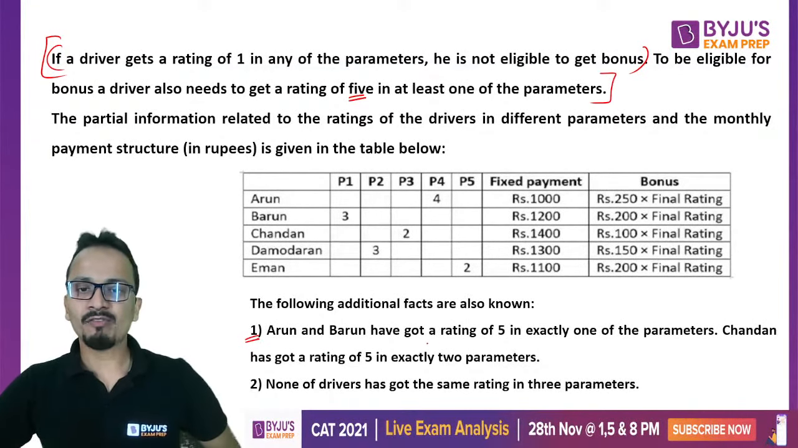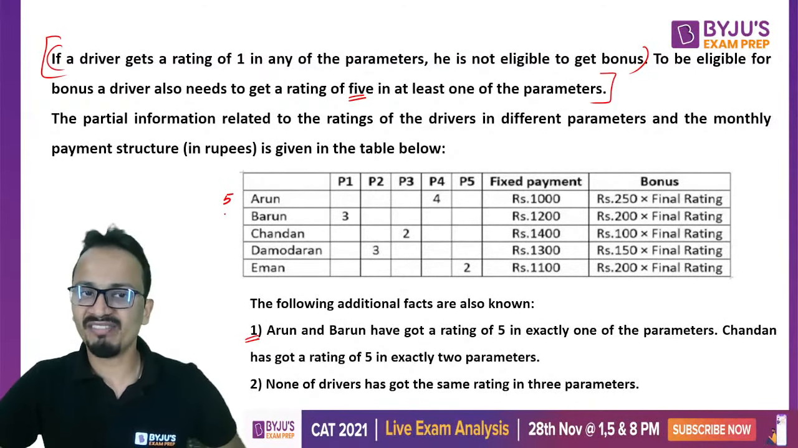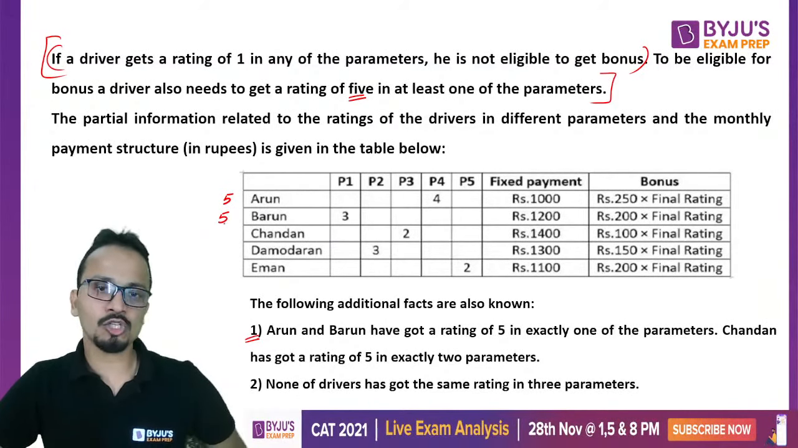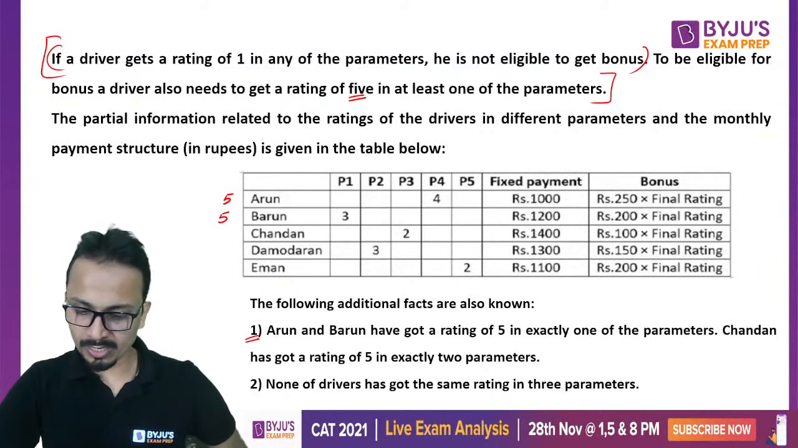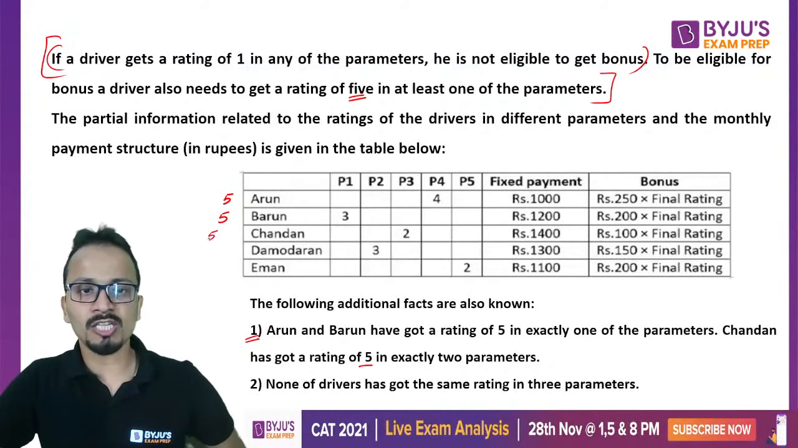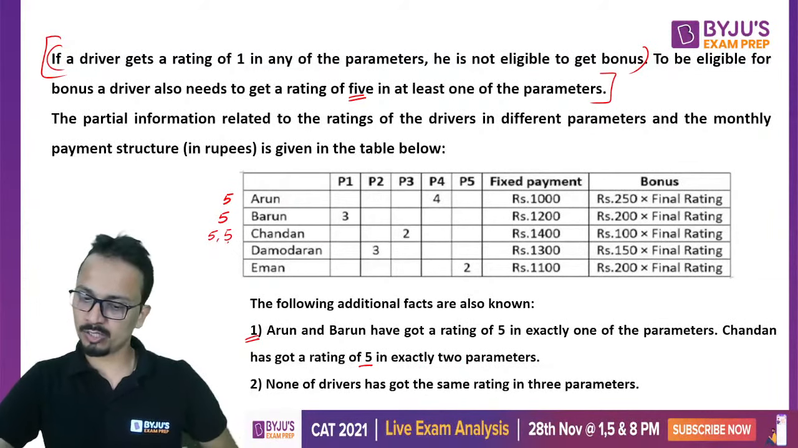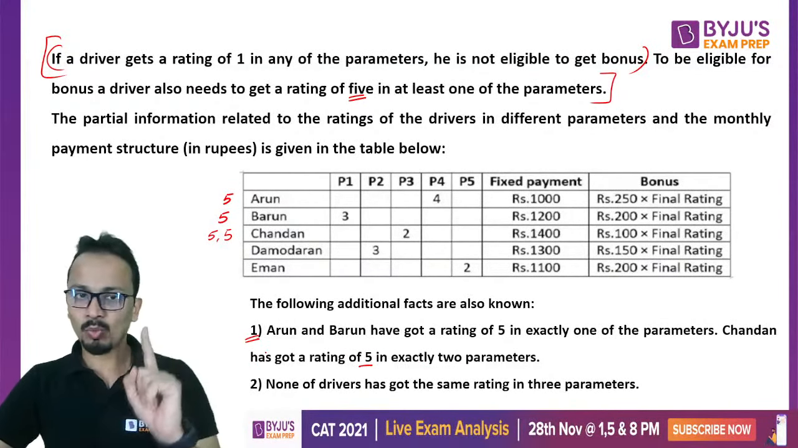A and B have got a rating of 5 in exactly one of the parameters. So A has only one 5, B has also only one 5. All right. Okay. Now next, Chandan has got a rating of 5 in exactly 2 parameters. So Chandan has two 5s. This is what I know. So this was additional fact number 1.